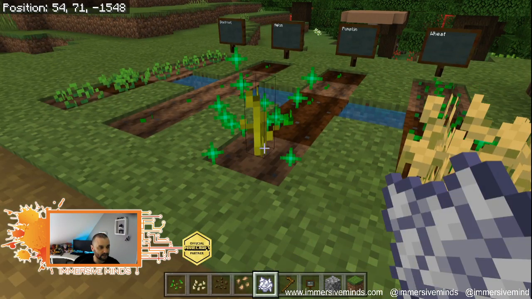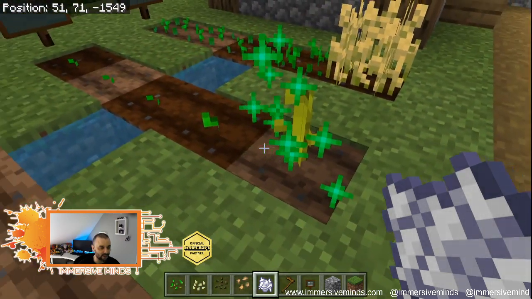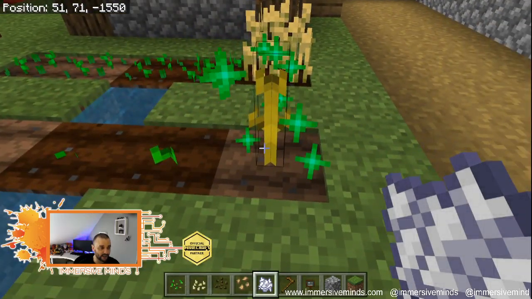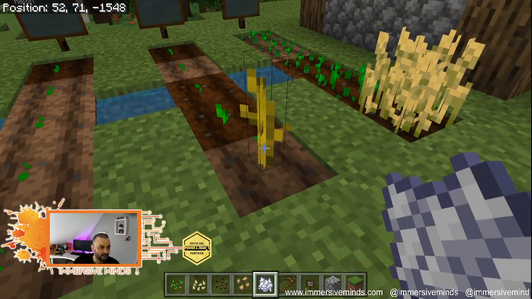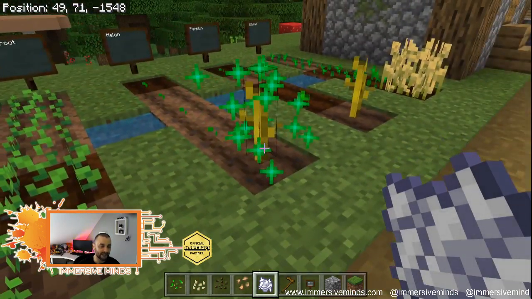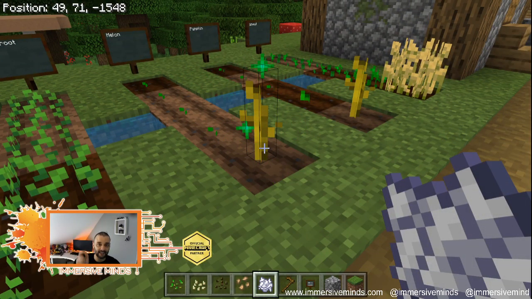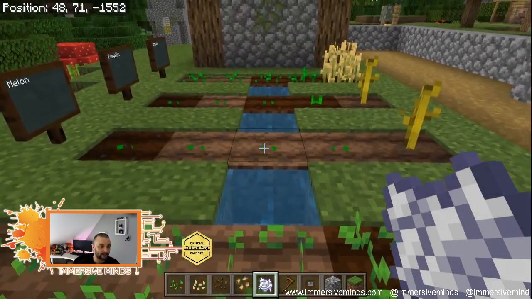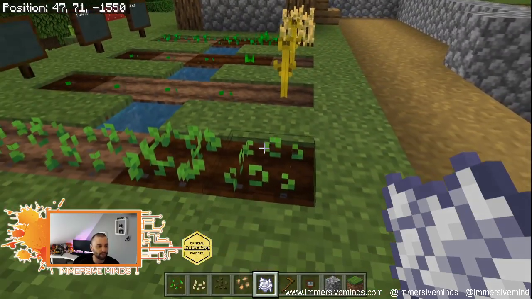But this one wasn't. This one has now gone to second stage. And if we push it again, it goes to third stage. It's now larger and yellow. And then with pumpkins and with melons, we can't get a fourth stage. We have to let it grow itself. And actually, these ones aren't going to work, and I'll show you why in a moment.